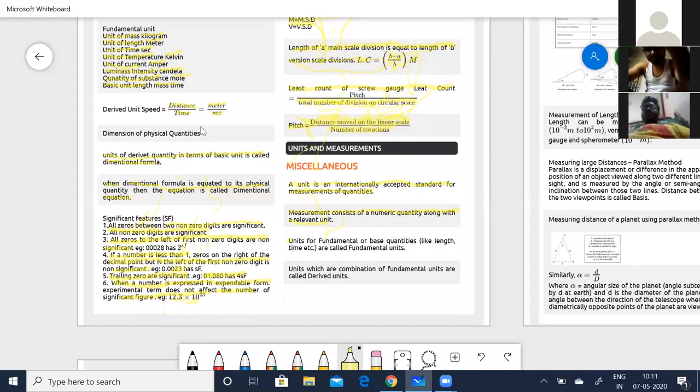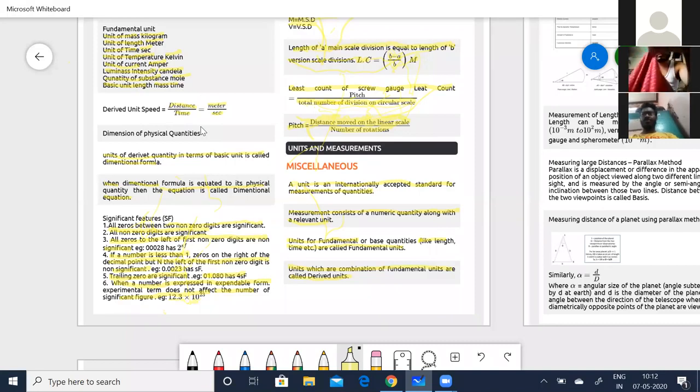Okay. Then units. So we were talking about the fundamental unit and the derived unit. So what are the units for fundamental quantities or base quantities? For length, time, and mass, they are called the fundamental units. And we were talking about the derived units also. The units which are a combination of fundamental units are called derived units, or where you have derived these units from the fundamental units, then you call them derived units.